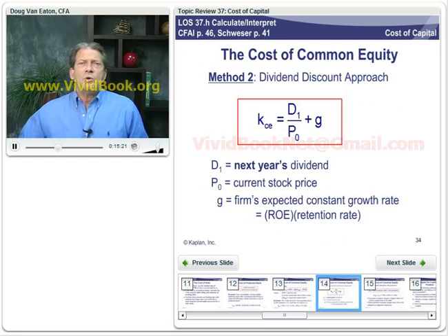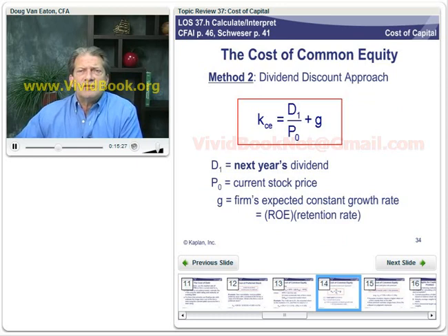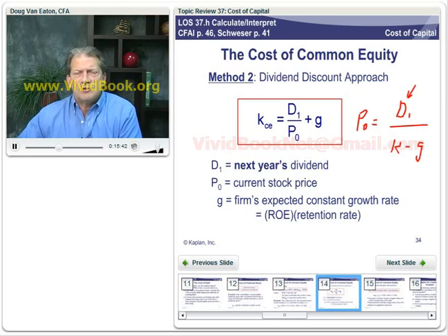The second way is our dividend discount approach. Now, a constant growth dividend discount model is constructed like this, where we take the next expected dividend and divide it by the required return minus the growth rate of dividends over time, which is assumed to be constant here. Well, if we rearrange that constant growth valuation, we come up with this equation right here.